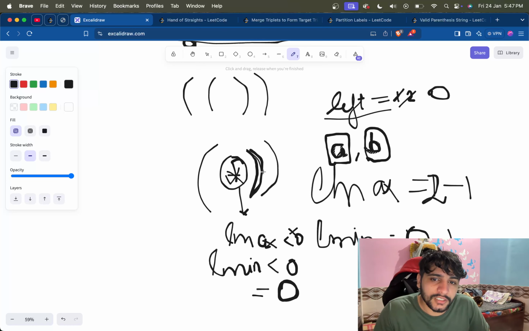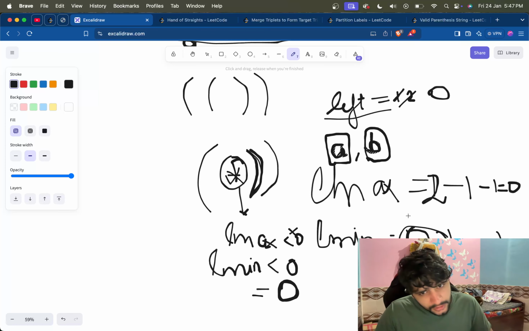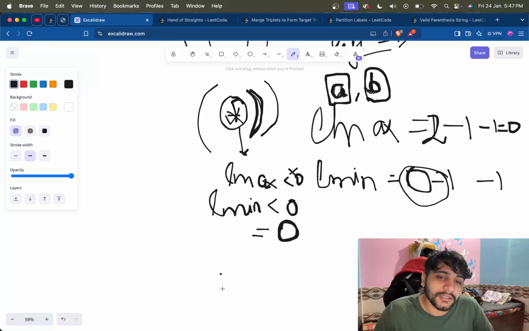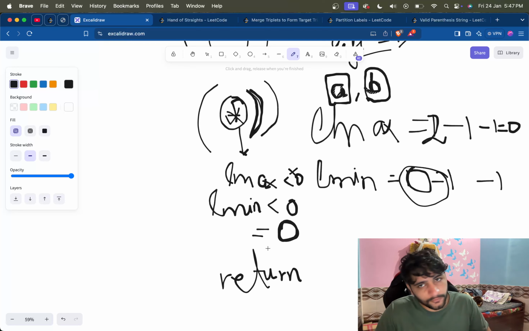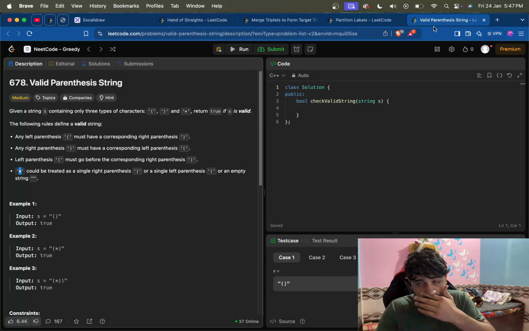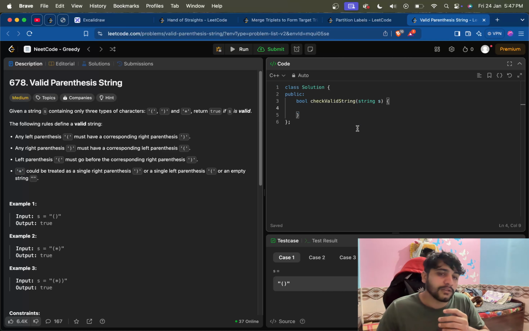Again we get a closing bracket. It was 0 now, so again it's -1, and it was 1, so 1 minus 1 is 0. It now becomes 0 and it is again -1. So we'll check if L max is less than 0. It's not, but L min is less than 0, so we'll put L min as 0, and we will return whether L min is 0 or not. If it is 0, then true. If it's not, then false. So that can be the working solution.